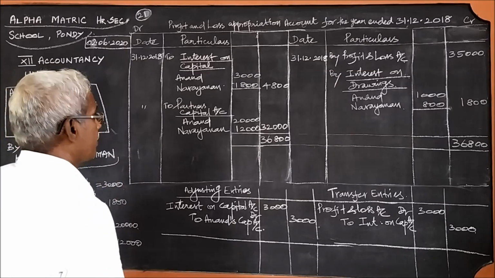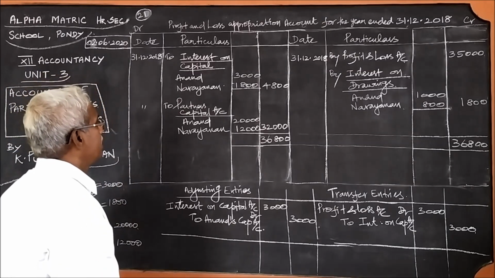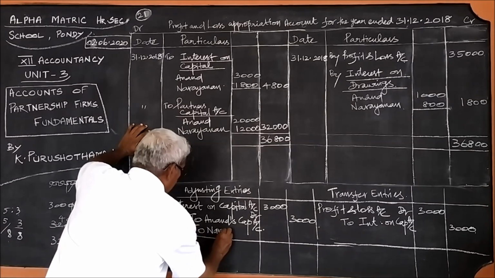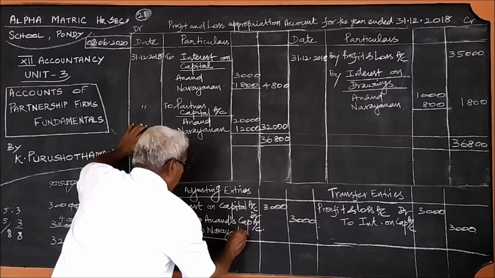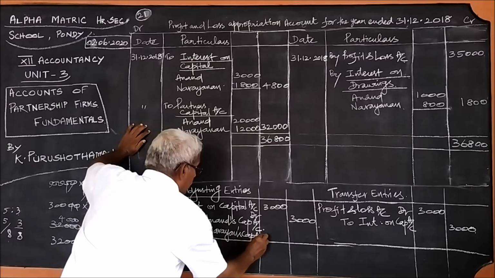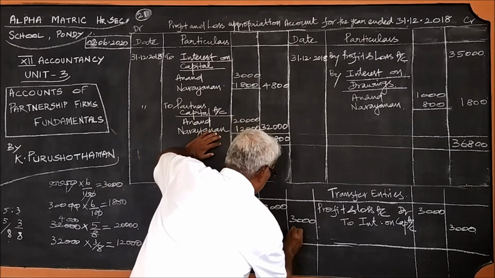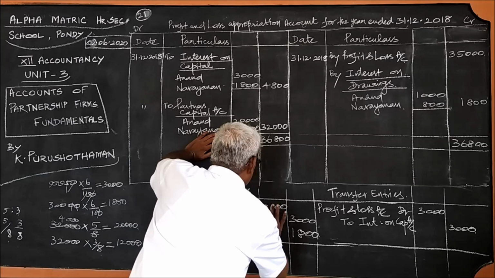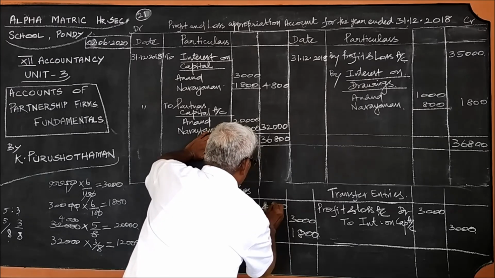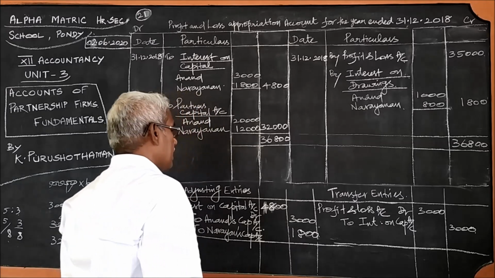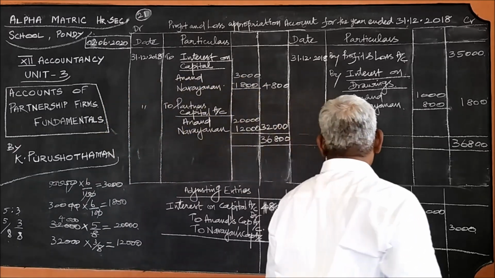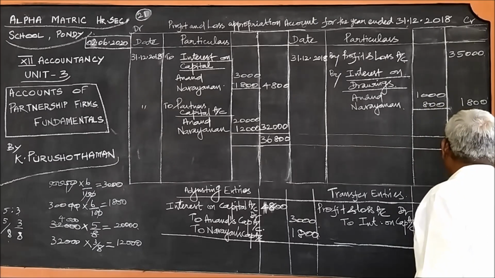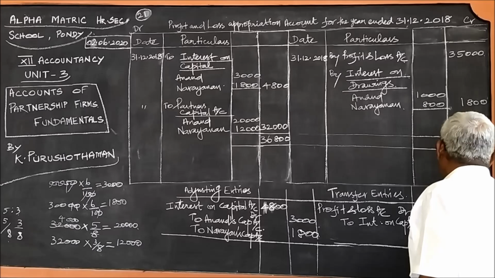But what about Narayan's? Narayan's interest on capital is 1,800 to Narayan's capital account. Therefore, we have combined both the entries, so we can write 4,800. The same way here, profit and loss account, debtor 4,800.